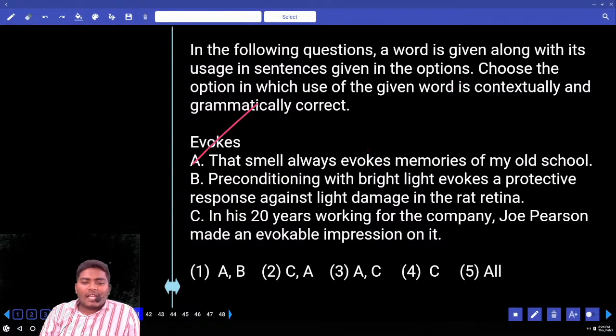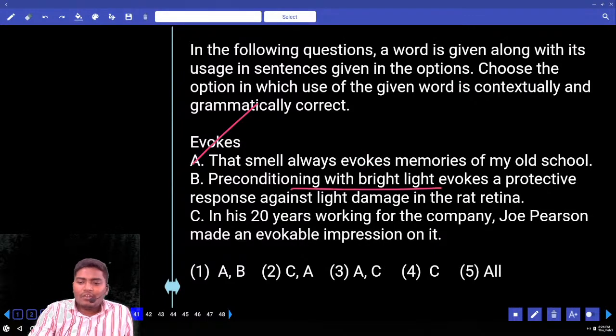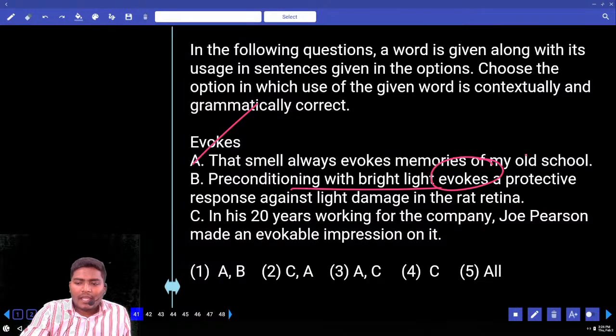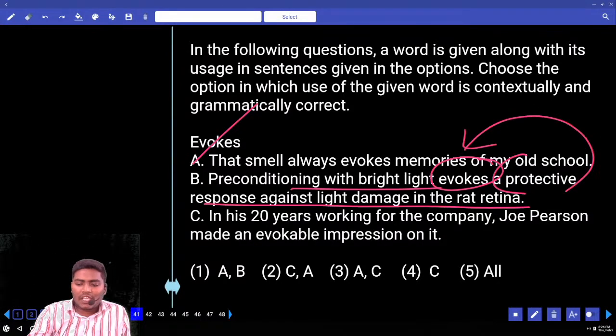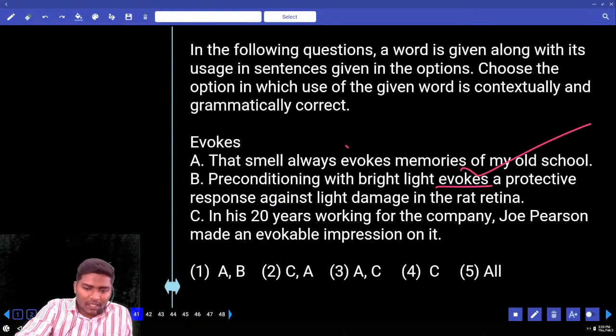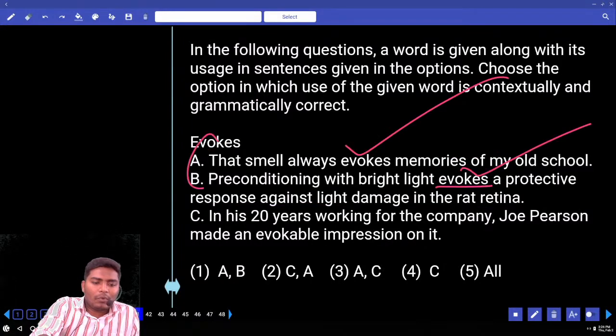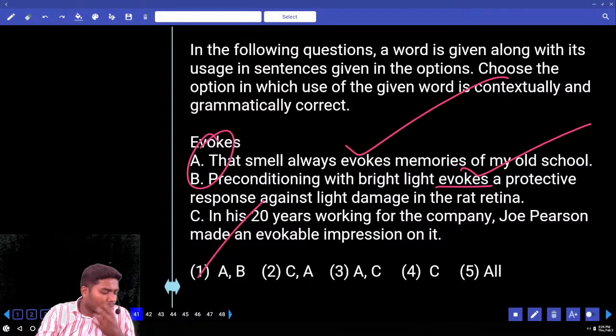Next one. Preconditioning with bright light. That means conditioning with bright light. This evokes, that means this brings up a protective response against light damage in the rat retina. So in the rat retina, it brings some new protective response. Evokes is also used meaningfully in the second sentence. So you can go for both A and B. That can be used in the first one.